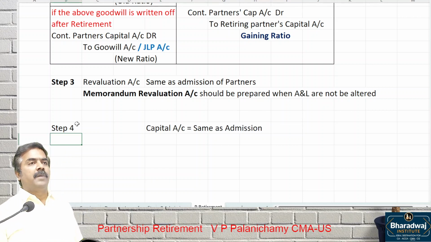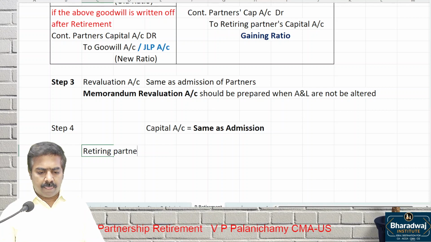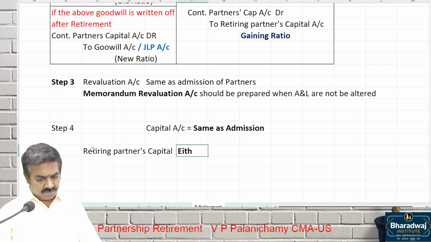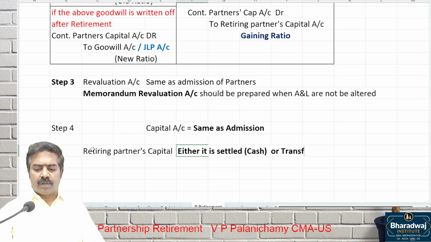But listen, in case of admission, the new partner brings in cash. In case of retirement, capital account, same as admission. Everything is same as admission. What about the retiring partner's capital? Simple. Either it is settled, that is, pay cash. If money is not there, transfer to loan account. We'll pay it in the future.